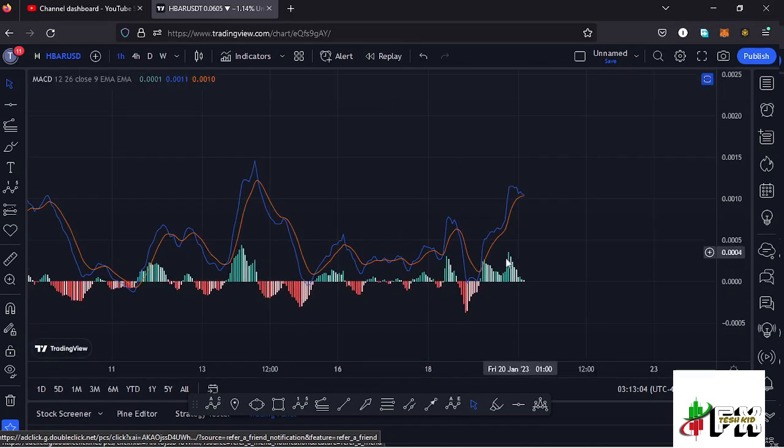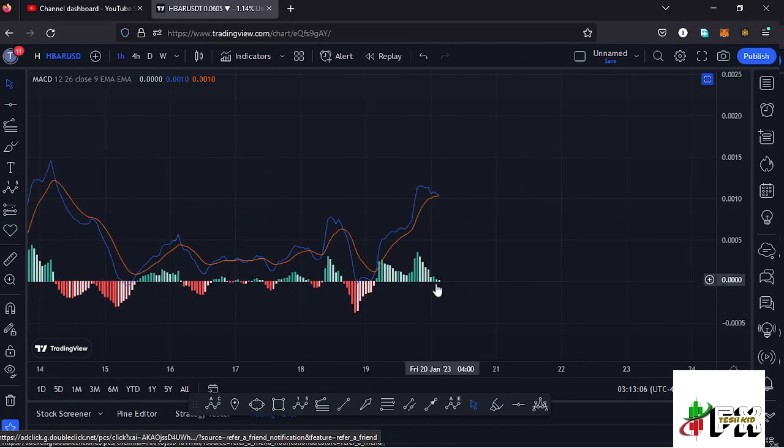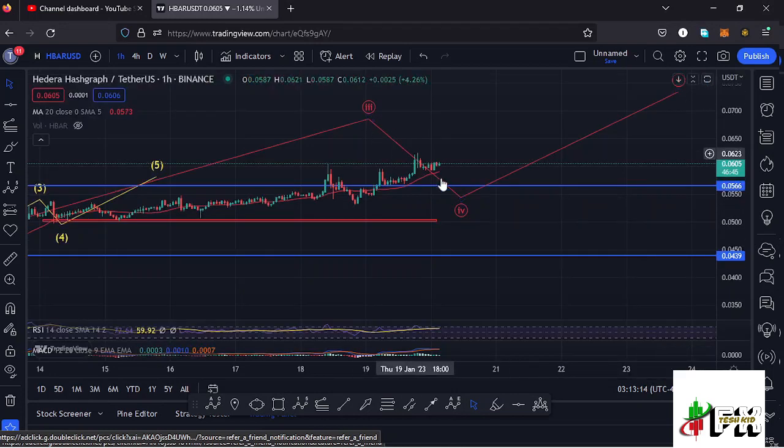Also taking a look at the MACD, you can see we had printed a bullish cross, but at the moment we are seeing a bit of a decrease in the buying momentum, meaning soon we are going to print that bearish cross and expect lower prices, maybe in the formation of this wave 4. So let's be patient and see how that plays out, and also continue watching that key area of support at around the $0.0566 mark.